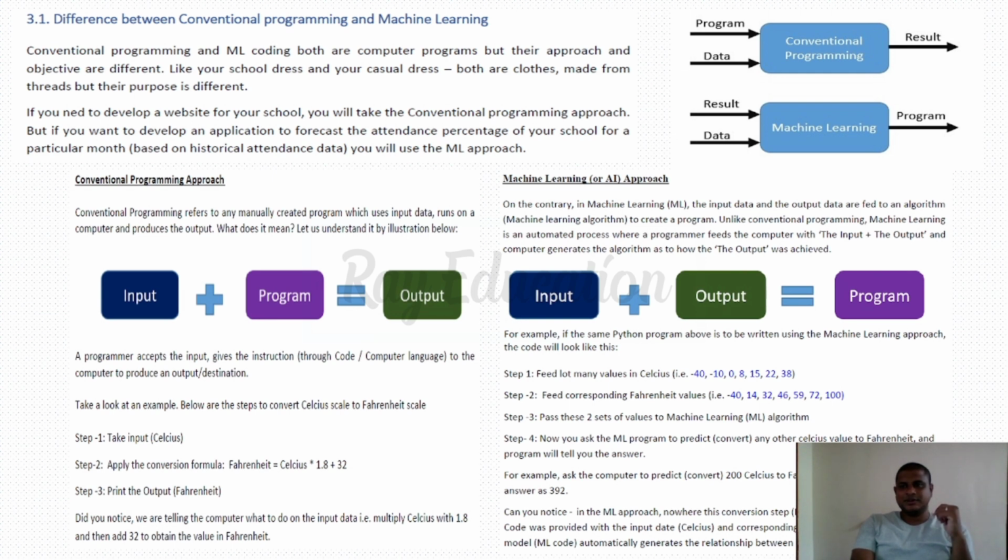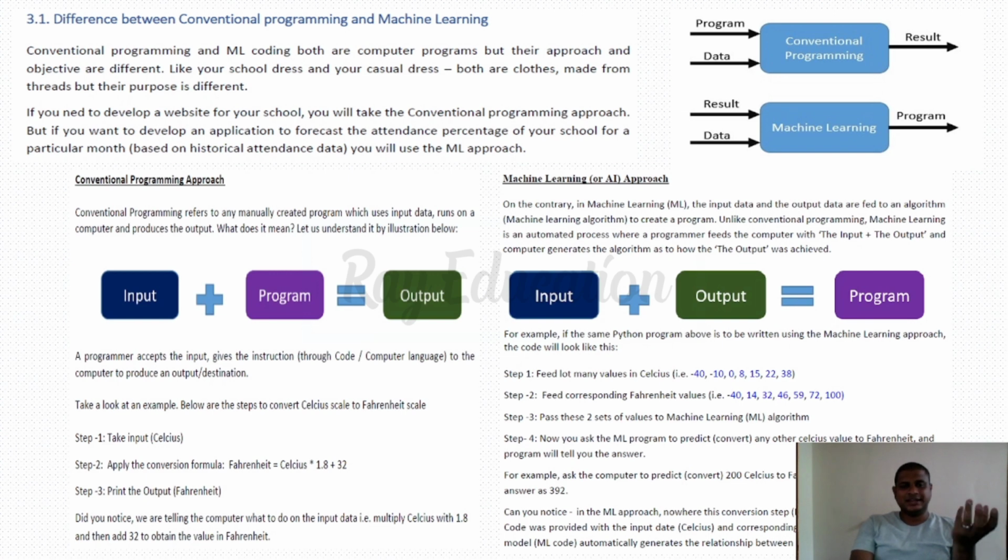See the flowchart example. First, the program and the data go into conventional programming, the traditional approach, and the result comes out. But in machine learning, it is different. The result and the data are there, and it generates the program, the machine learning algorithm. Here there are two examples. In the first, we take the Celsius input, apply the formula, and get the output.